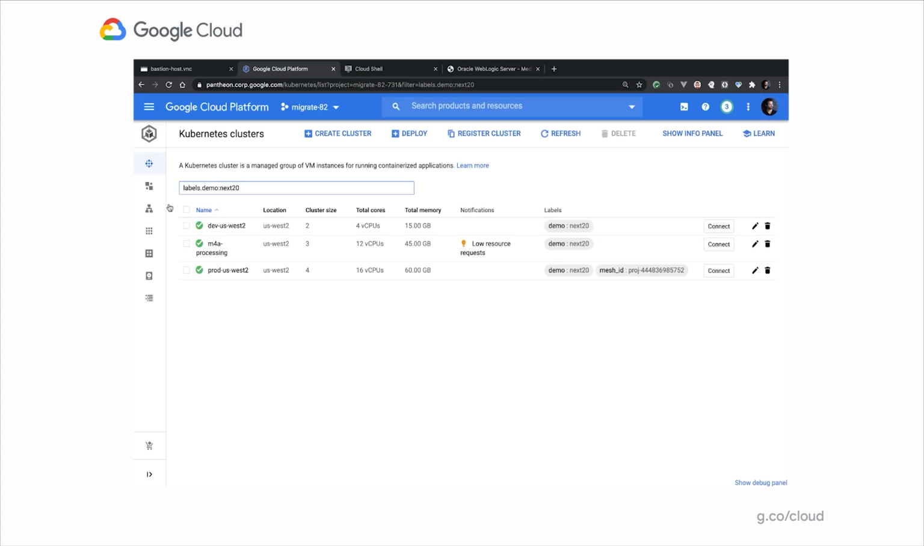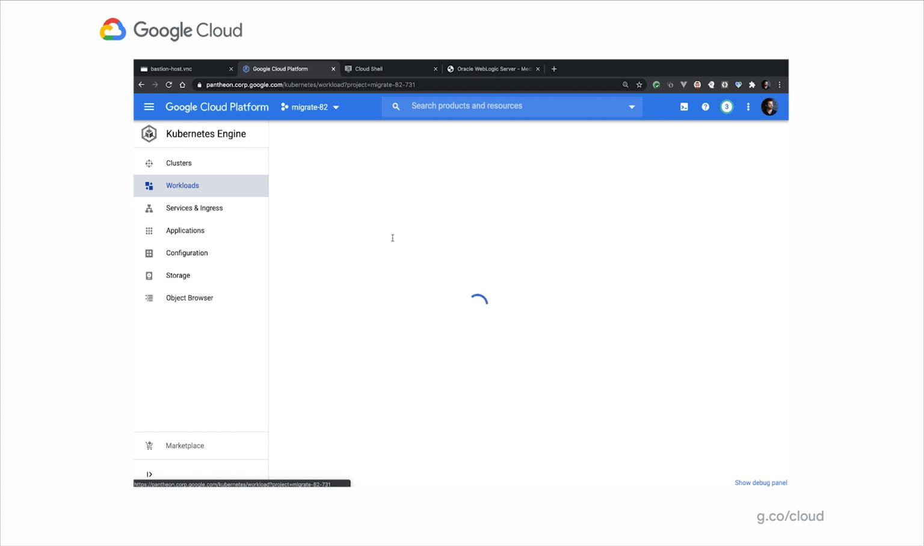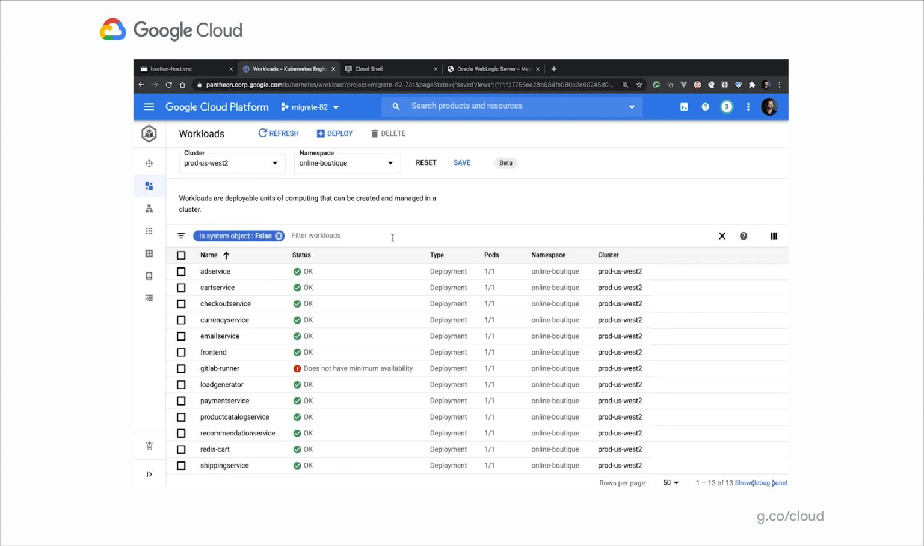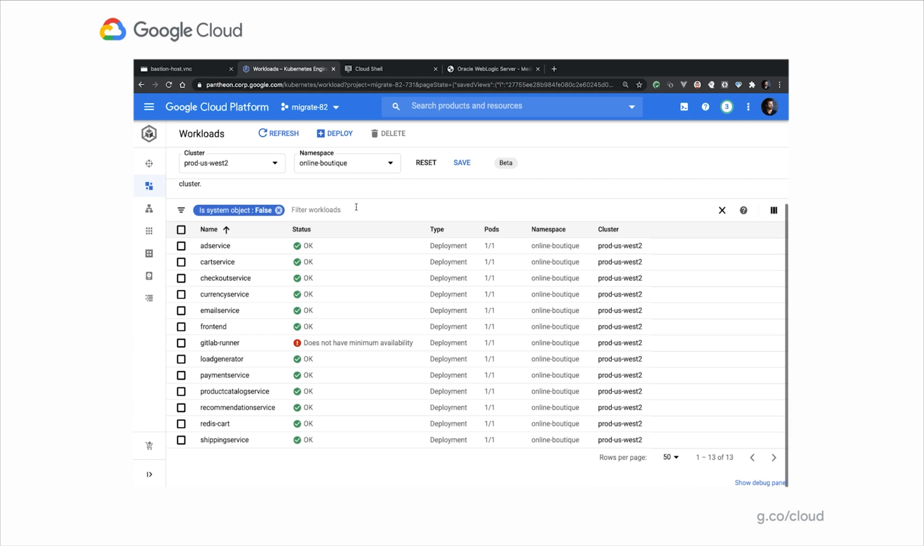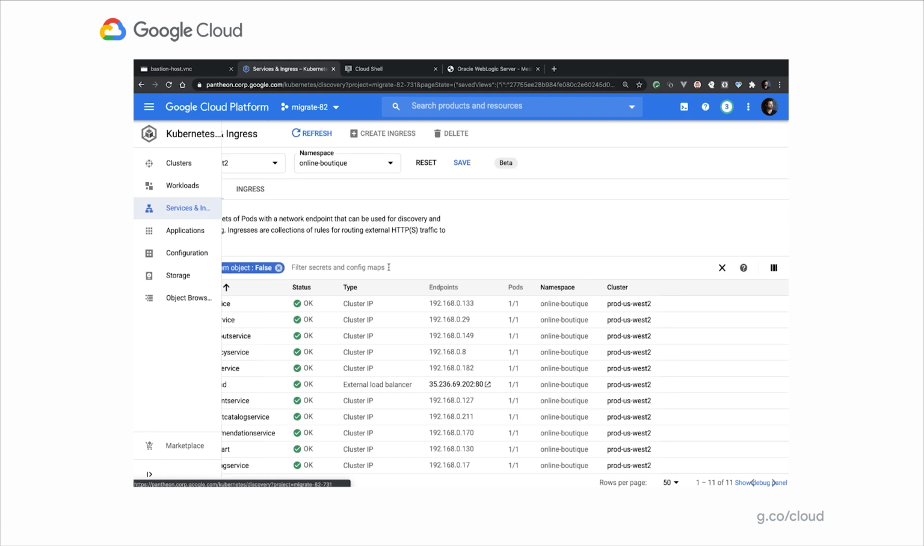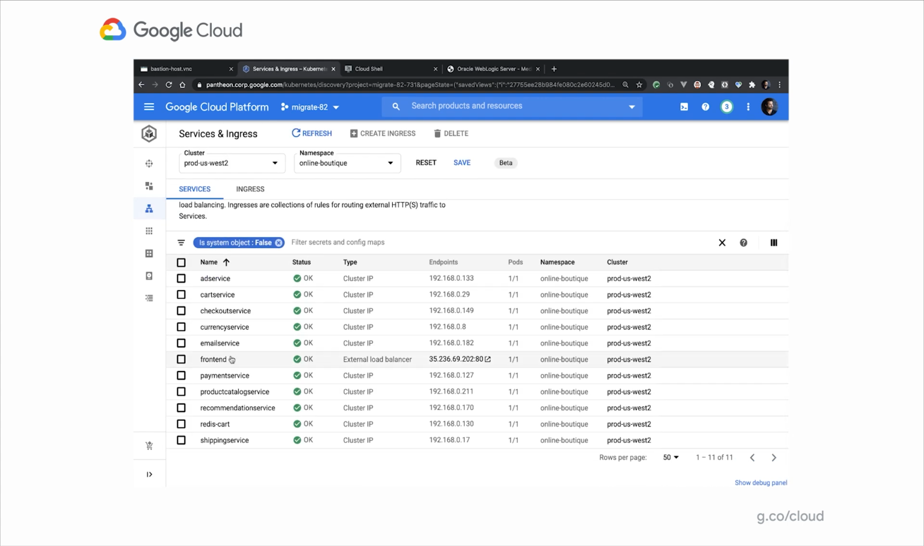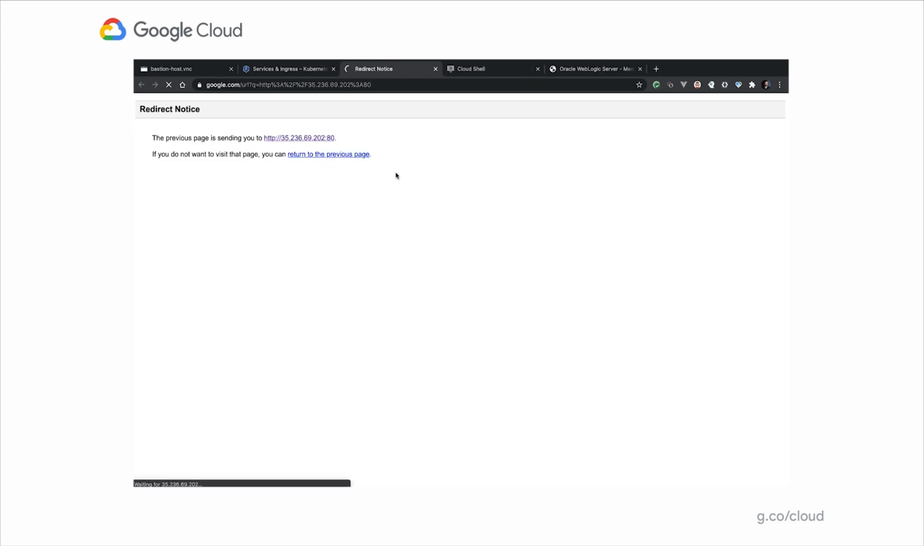Now, over time, we have refactored this application into a set of microservices and run this on the production cluster. So here I am in my workloads page, and I'm filtering this page by the prod US West 2 cluster. And previously, what was known as the hipster shop has now been facelifted, and now it's called the online boutique shop. And you can see that it's got a number of microservices like ad, cart, checkout, currency, and so on. And if we go to the services page for that application, you can see all of the services for every single microservice, as well as this front end that's exposed on a public IP address.